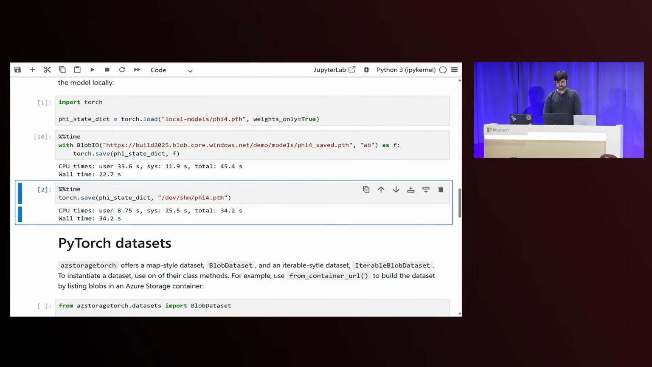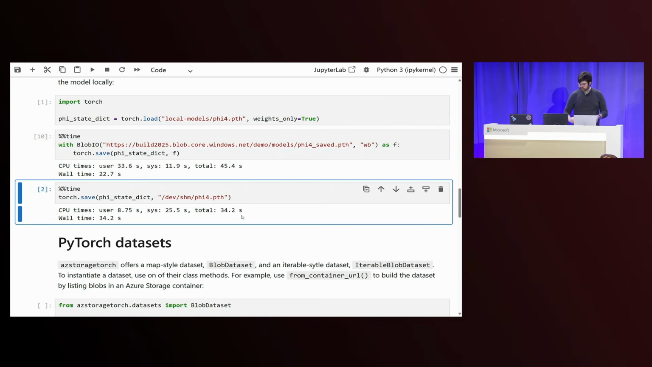And I also ran this cell prior to the session to see how it compares to writing to our local file system. Specifically, we're writing to /dev/shm. It's an in-memory file system based on tmpfs, which will generally be faster than writing to disk. And you can see for this model, thanks to the optimizations, it's actually faster than writing to tmpfs, which I find really cool. So that's about all I wanted to show for blob.io. The main takeaways I hope you got from it is it's simple. If you're familiar with open, you really just need to replace your uses of file path with blob URLs, and it's also fast.